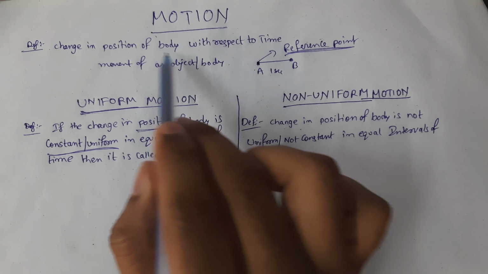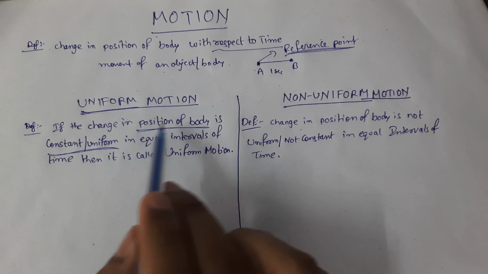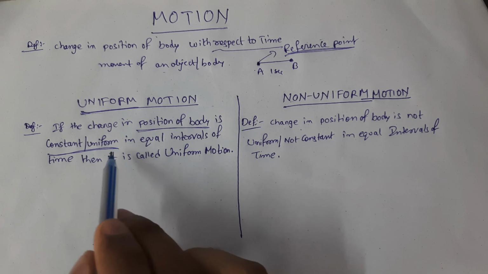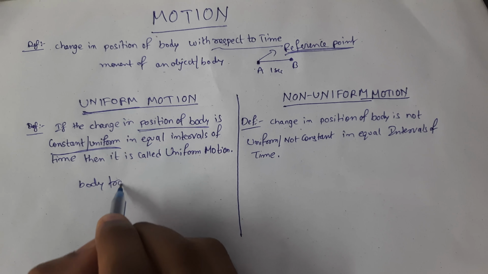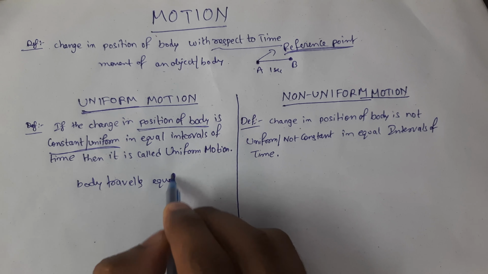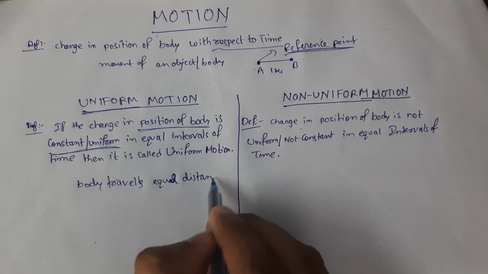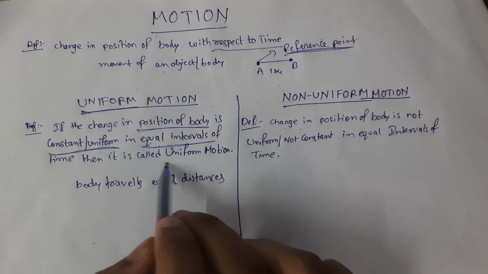You already learned that motion is with respect to time. So if the body travels equal distances in equal intervals of time, then it is called uniform motion.